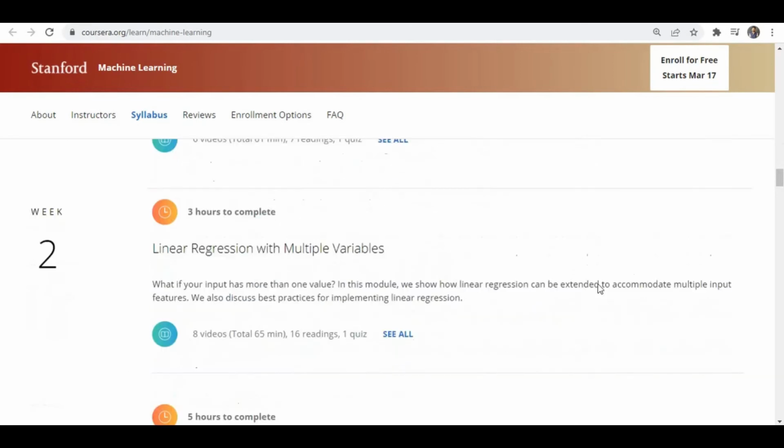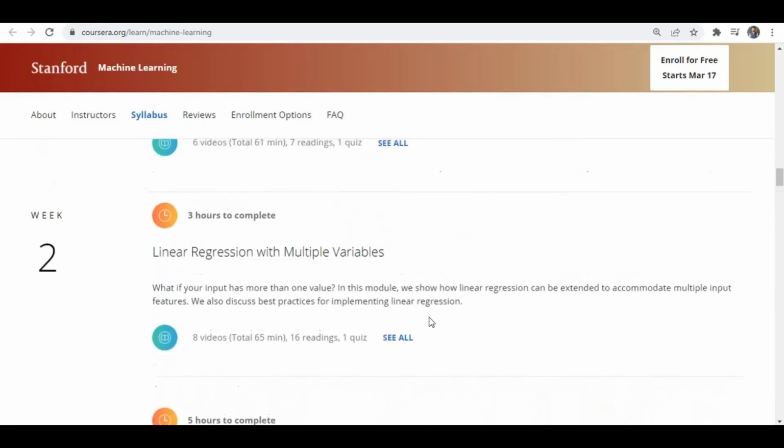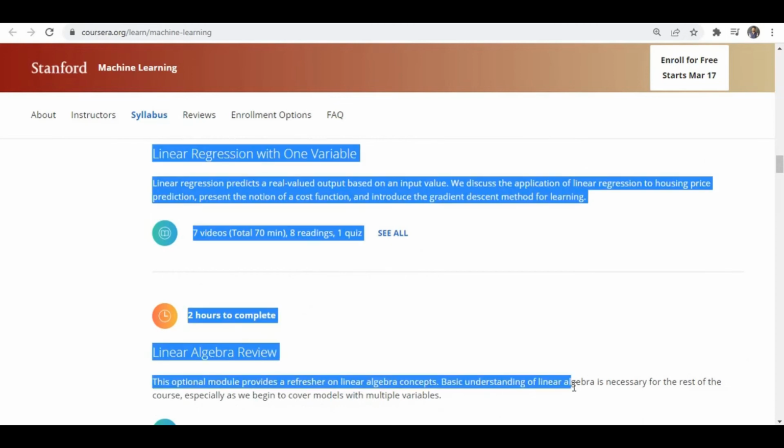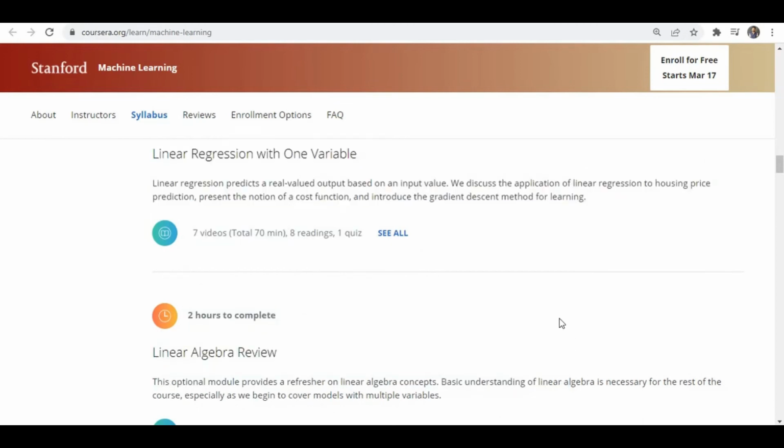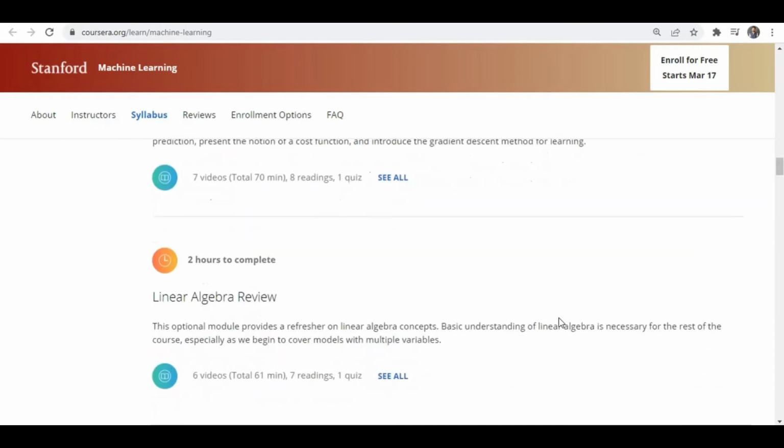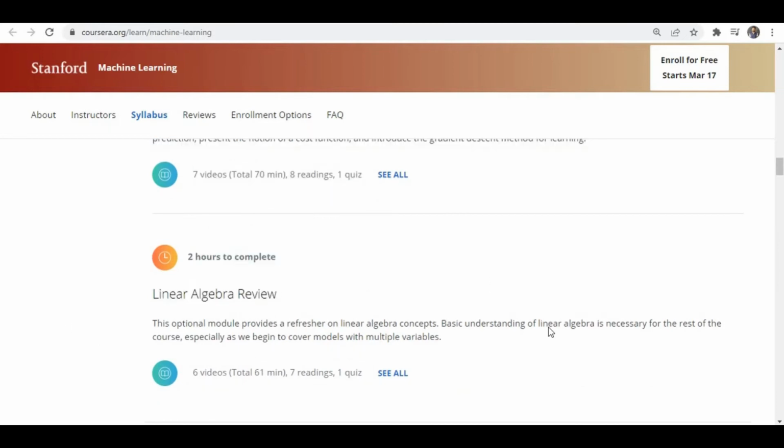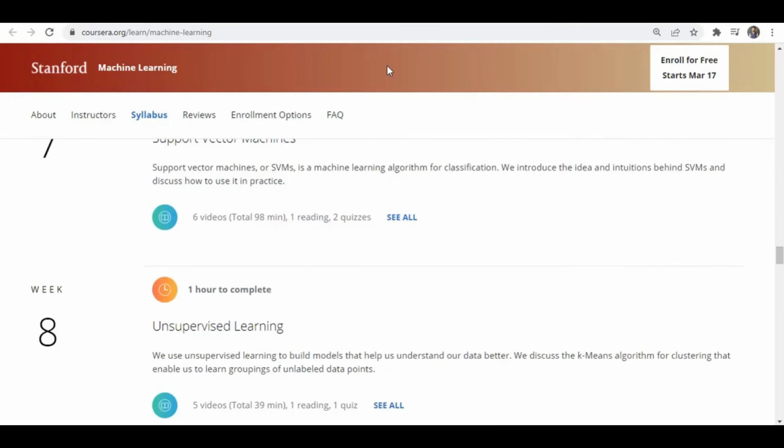And you can see I forgot to specify that you can learn linear algebra as well, which is very important for understanding the existing algorithms. So you can learn that as well. So that's about this course. So those are the two courses.